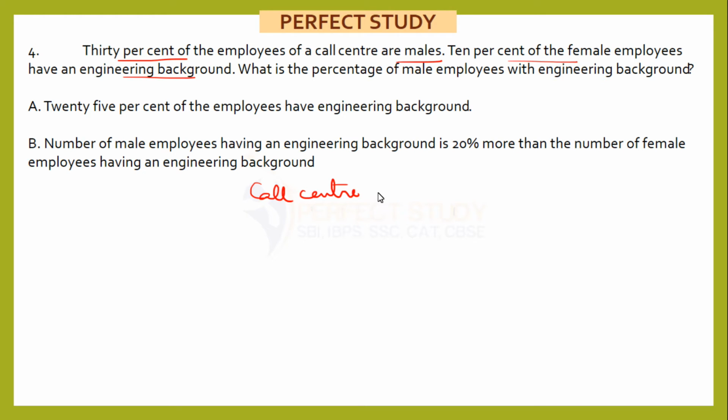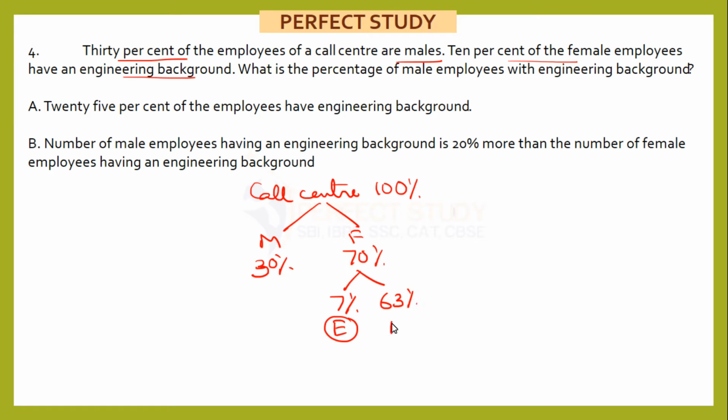We have a call center which has a total of 100% employees. Out of that, male is 30%, so female will be 70%. 10% of the female, not of the total, of the female have an engineering background. So what will be 10% of 70%? It will be 7%, that is engineering. So the remaining 63% will be non-engineering.